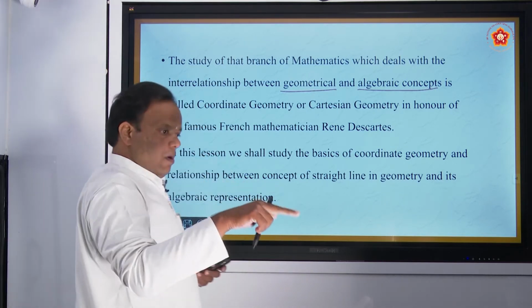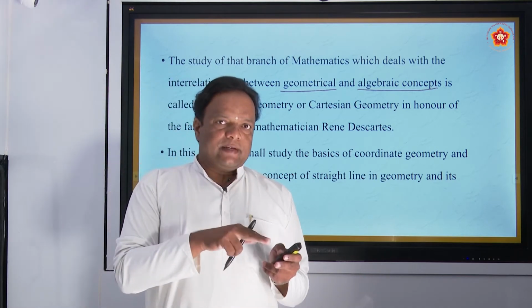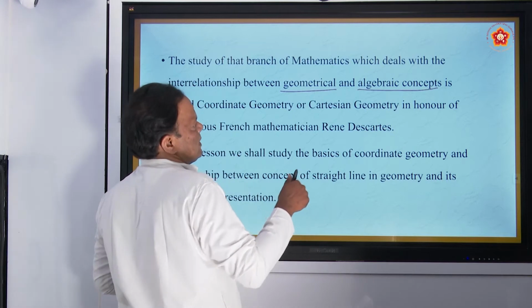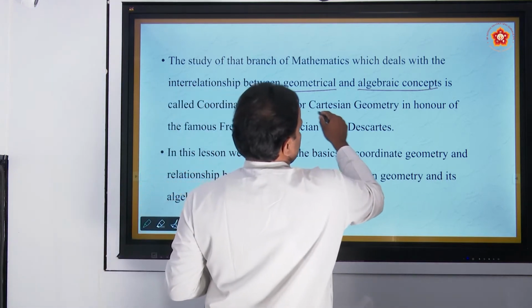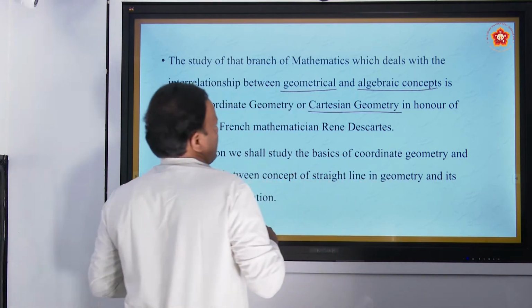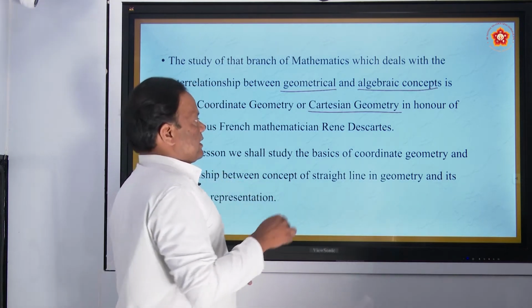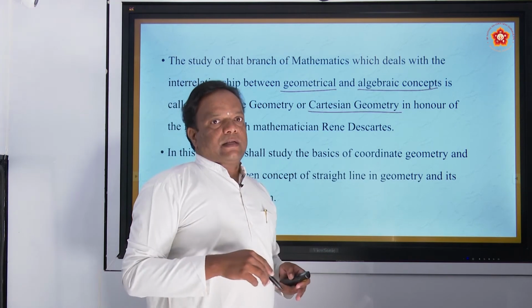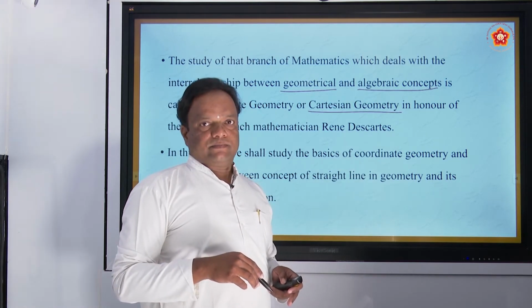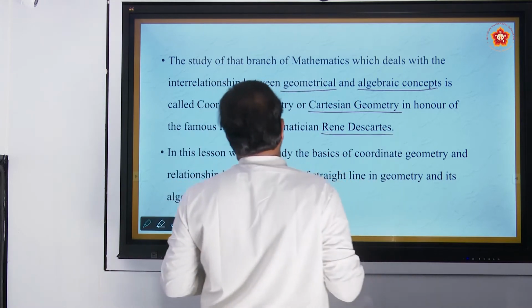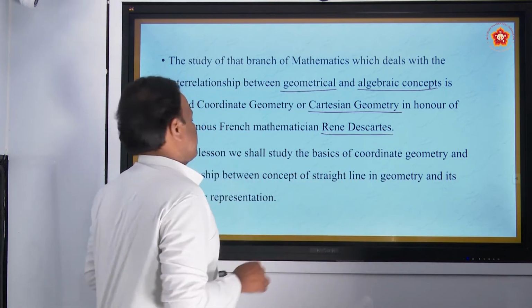Coordinate geometry is also simply called Cartesian geometry, in honor of the famous French mathematician René Descartes. Okay, this is the name of the mathematician René Descartes.